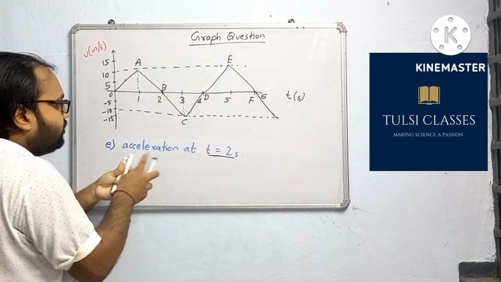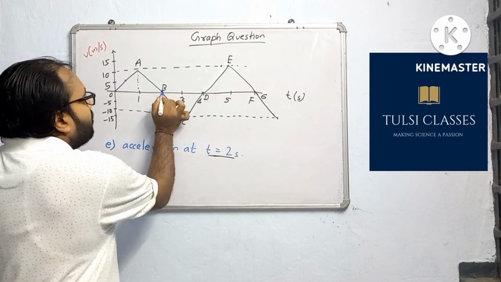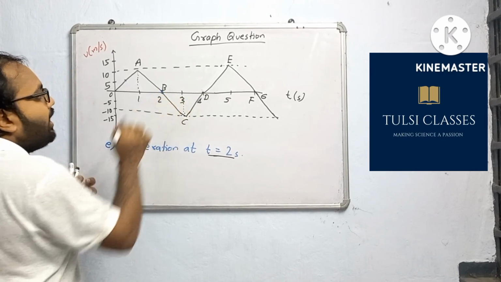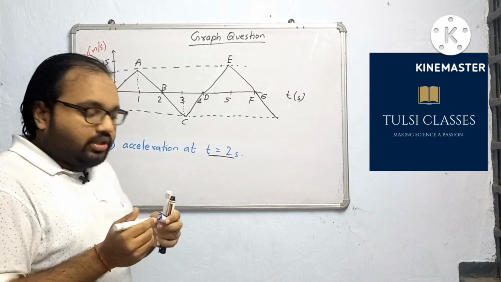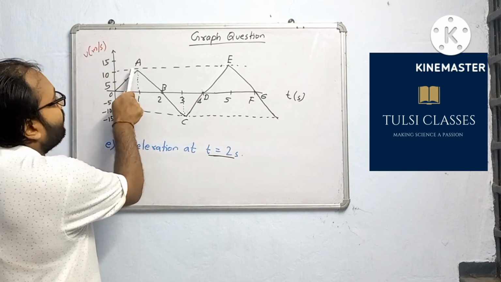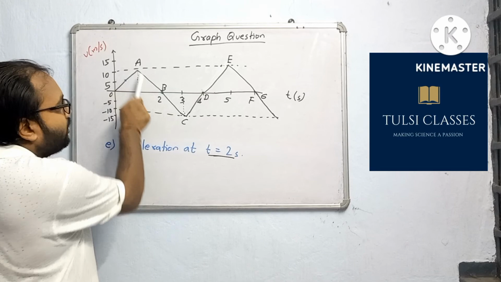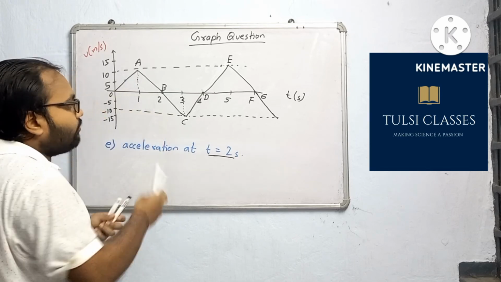I am marking a blue dot. A blue dot shows t equal to 2 seconds. At this point we have to find the slope of the graph. So the slope of straight line ABC, if we find that, will give our answer.